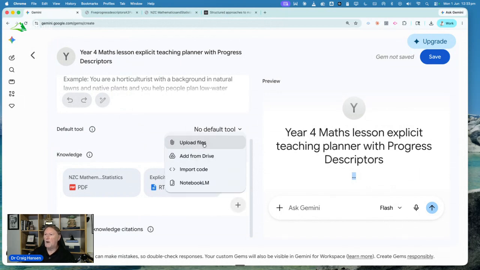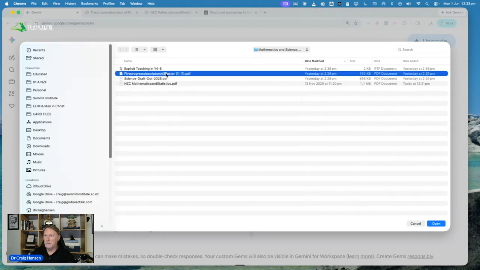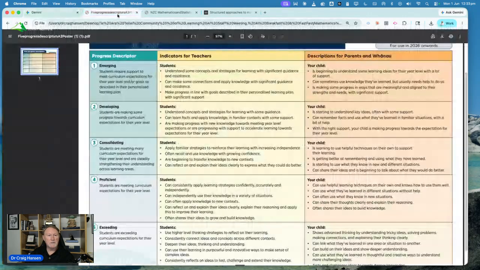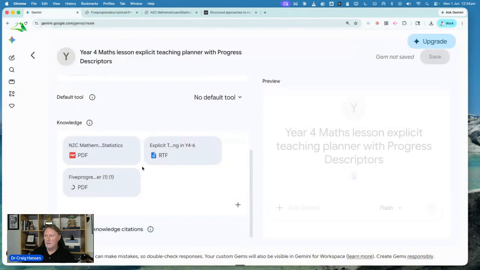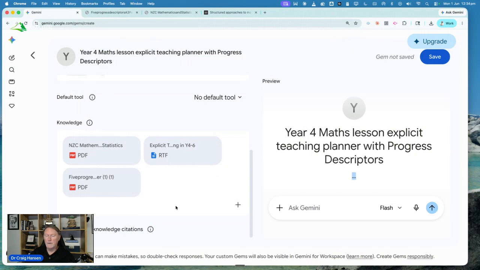Also, I'm going to upload the progress descriptors, which is this file that I showed you before. So here we go. So we've got our 3 reference files, and you can notice that the rich text file, it's got a blue logo, so it's uploaded successfully. In the PDFs, they've got their red logo, so you know that they're uploaded correctly as well.